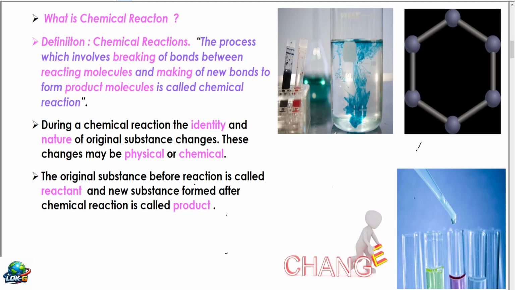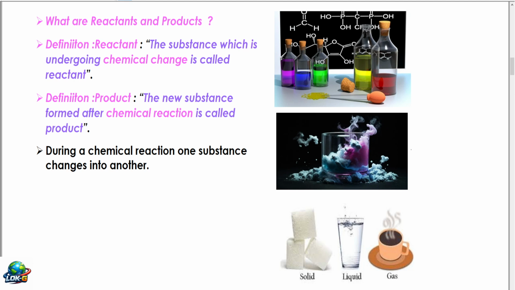What is a chemical reaction? A chemical reaction is the process which involves breaking of bonds between reacting molecules and making of new bonds to form product molecules. During a chemical reaction, the identity and nature of the original substance changes. These changes may be physical or chemical. Maybe solid may be converted to liquid, liquid may be converted to gas, and in chemical changes, color may change, compound will change. The original substance before the reaction is called the reactant, and the new substance formed after the chemical reaction is called the product.